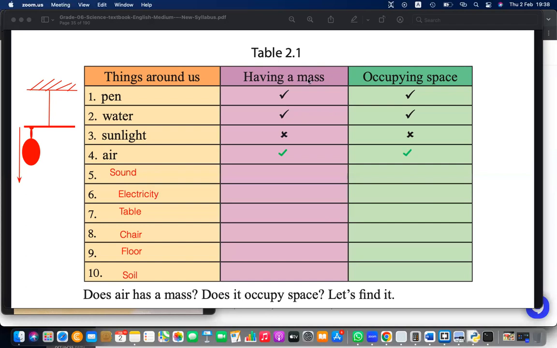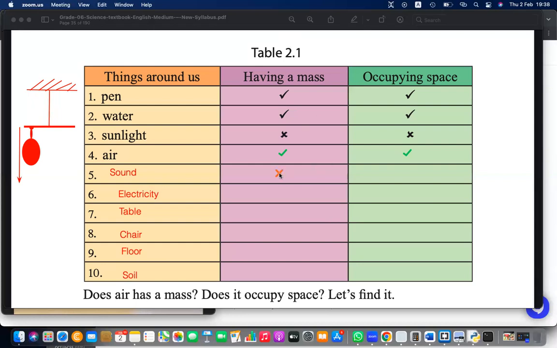And what about sound? Is it having mass or occupying space? Sound. Not having mass. Is it occupying space? No. Right?